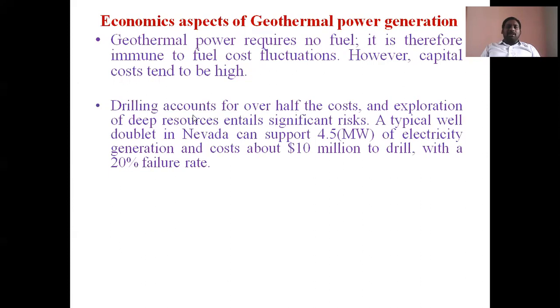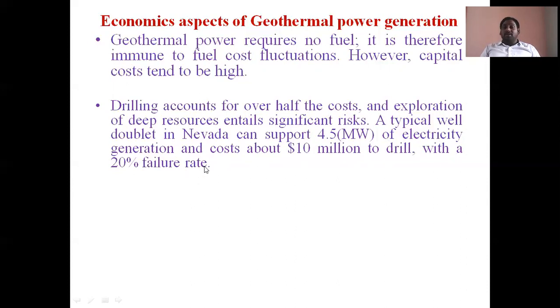Next thing is that drilling accounts for over half the cost, and exploration of deep resources entails significant risk. A typical well doublet in Nevada can support 4.5 megawatts of electricity generation and costs about $10 million to drill, with a 20% failure rate.